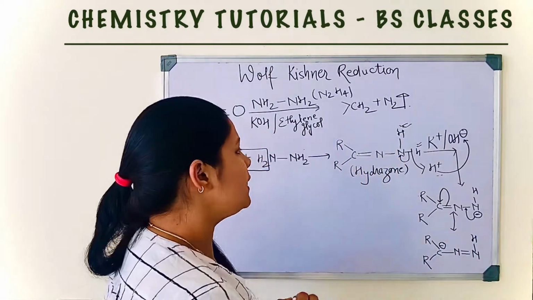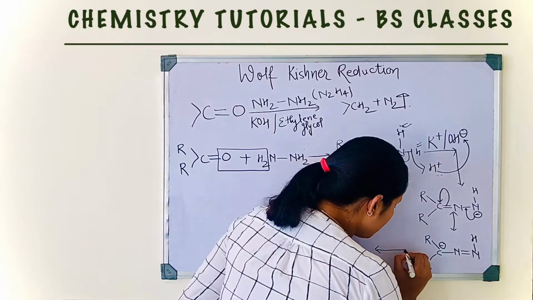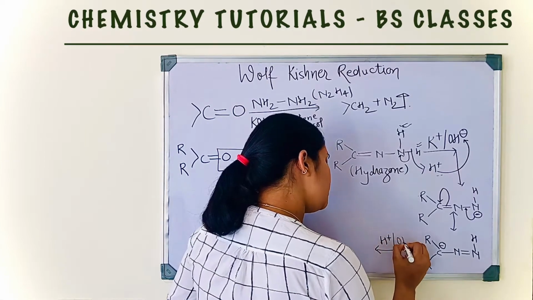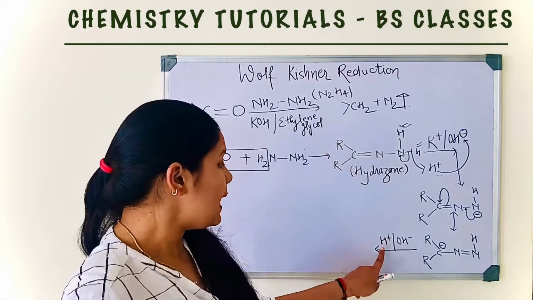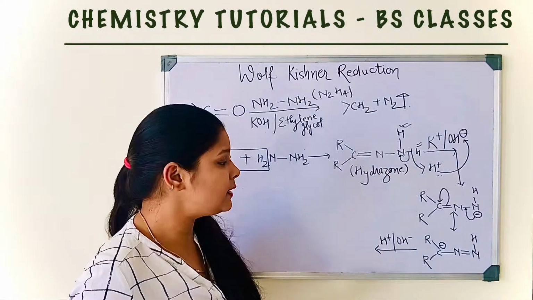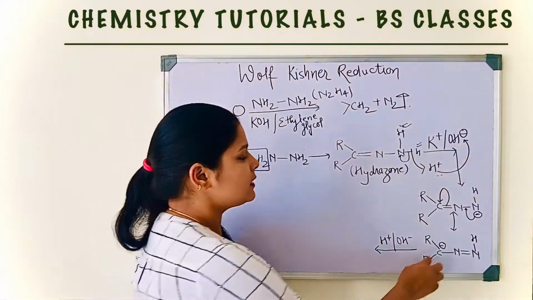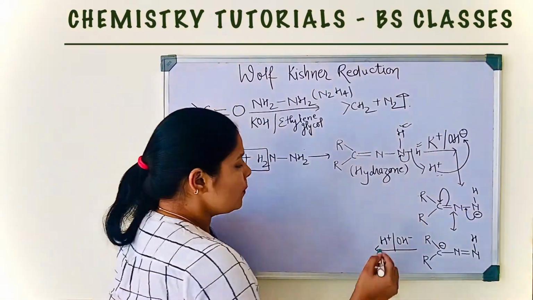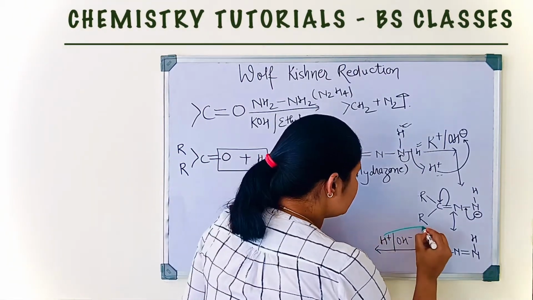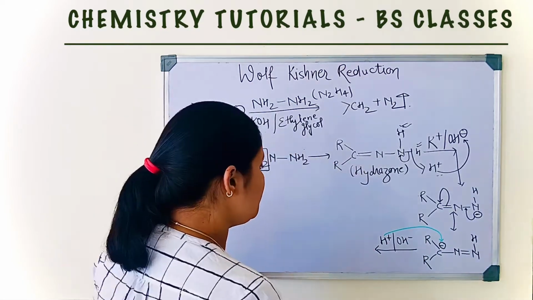Now we have water in the medium, so if this compound passes over the water, water will split into H plus and OH minus. Now H plus is an electron deficient species and it has a tendency to attack the electron rich center. Now in this compound, this is the electron rich center, so this negative charge goes and binds with the positive charge and the molecule will form